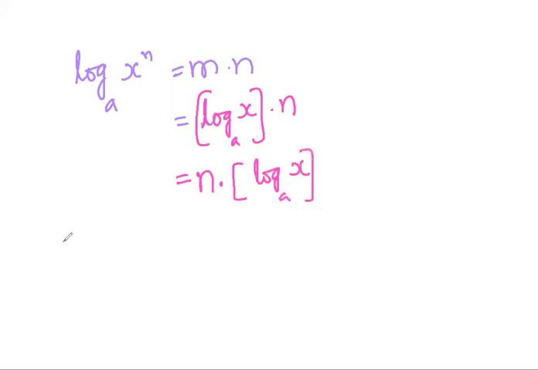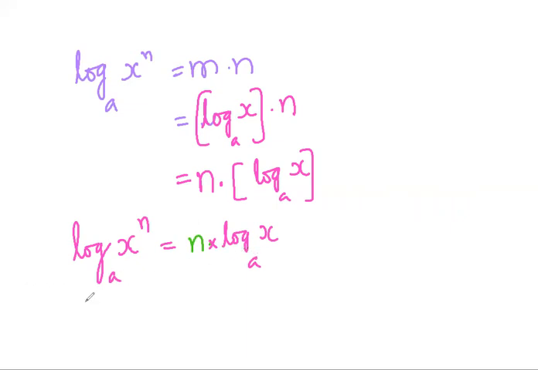So we can conclude that logarithm of x to the power of n base a is equal to n into logarithm of x base a. That means the logarithm of the exponent of a number is equal to the product of the exponent and the logarithm of the number. This is the proof of this equation.